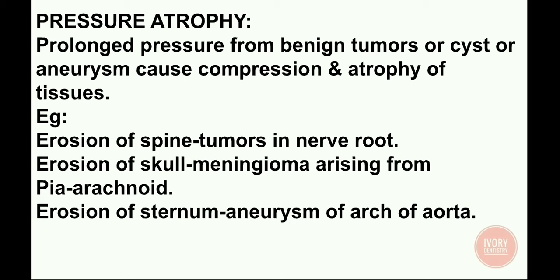So the erosion of spine occurs because of the tumors in the nerve root. And the erosion of skull, this is due to meningioma arising from pia arachnoid, and the erosion of sternum due to aneurysm of arch of aorta. Aneurysm of arch of aorta means in the arch of aorta there is swelling in the wall of the artery.